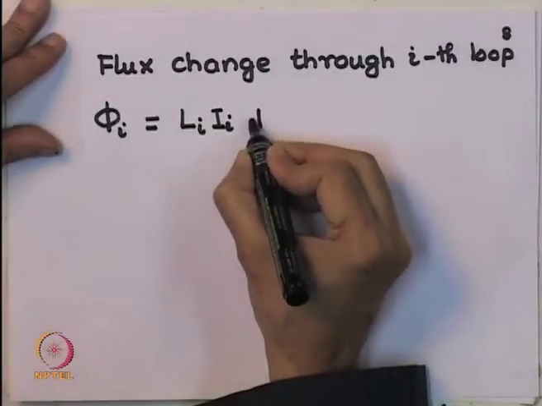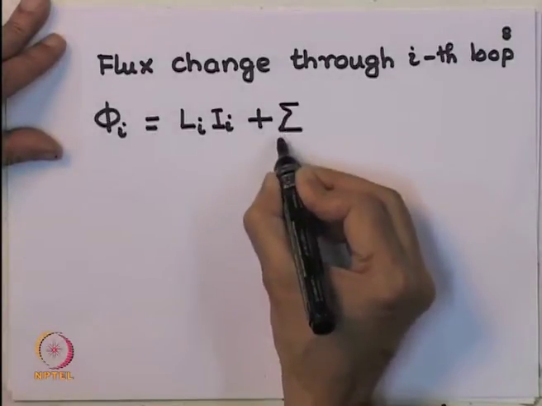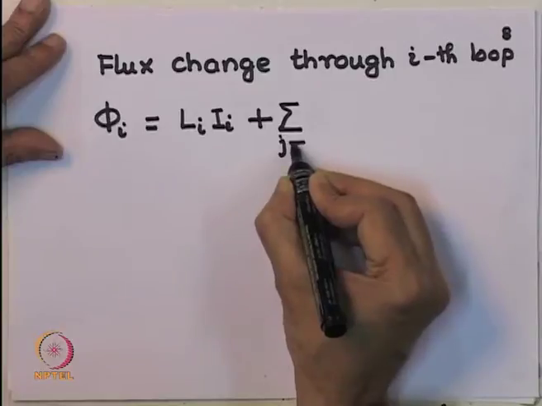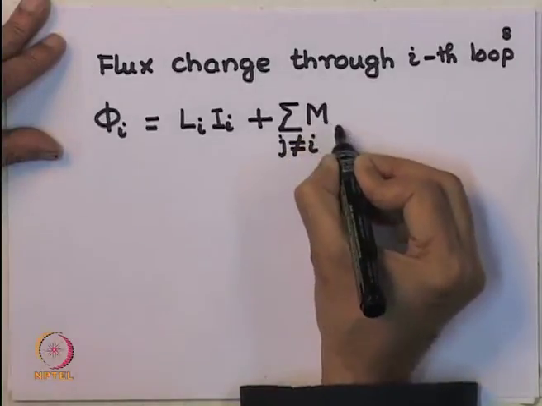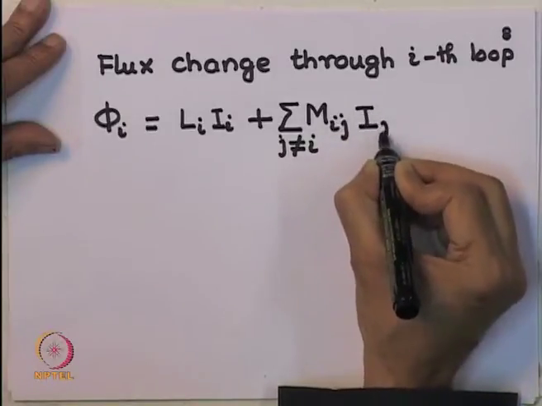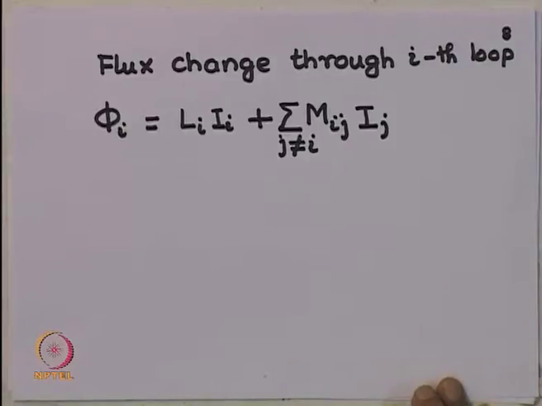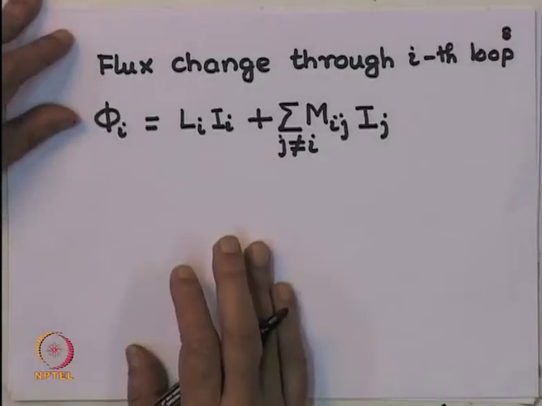The second part is that we have seen that when there are currents in the other circuits j not equal to i, then I have a flux generated in the ith circuit, which is given by Mij Ij, where Mij is the mutual inductance between i and j, and I am assuming that Mij is equal to Mji.